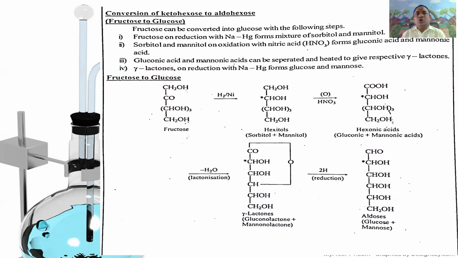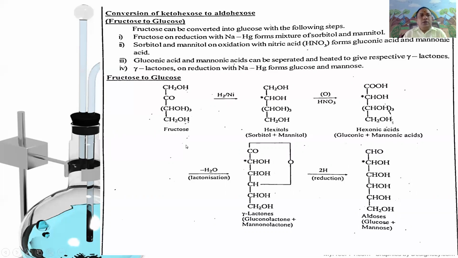In the third step, this gluconic acid or mannoic acid can be separated and heated, undergoing dehydration to give their respective gamma lactones. This gamma lactone again undergoes reduction with zinc and acetic acid. It gives the aldohexose, called glucose.